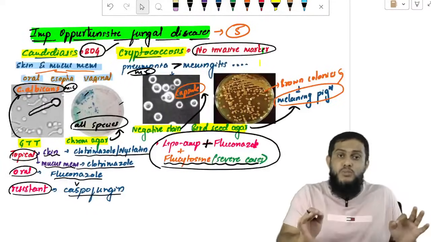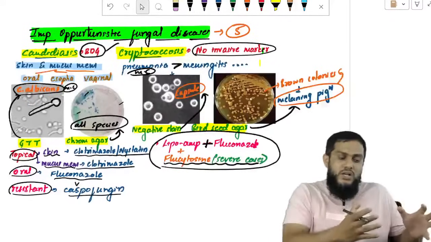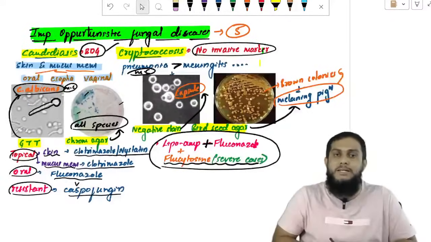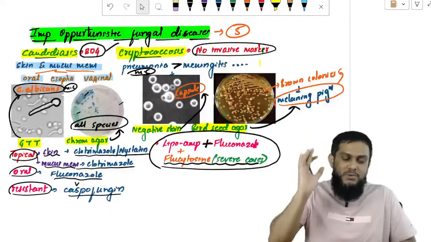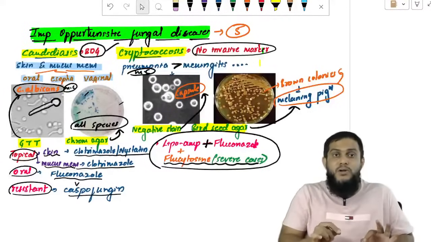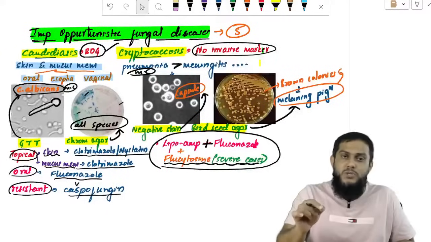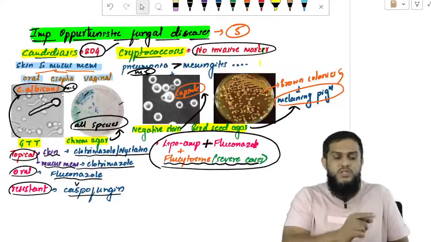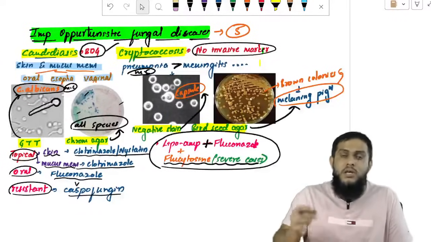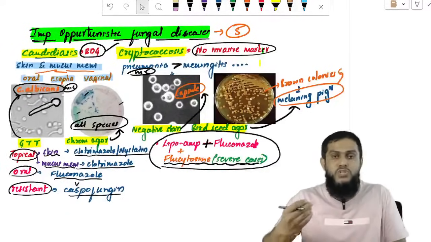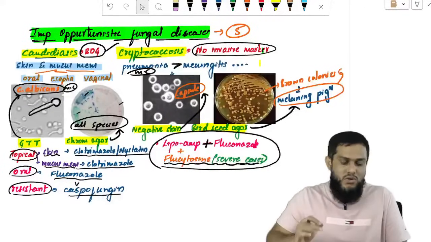Candida affects skin and mucous membrane. Which mucous membrane? Oral mucosa, esophageal mucosa, vaginal mucosa. So oral candidiasis, esophageal candidiasis, vaginal candidiasis. Cryptococcus, most common site is lung, causes pneumonia. Second most common is meninges, causing meningitis. The tests are important. The pictures are very important. Germ tube test to identify albicans species, chrome agar culture to identify all the species of Candida, negative staining to confirm the capsule of Cryptococcus, bird seed agar culture to demonstrate melanin pigment in the form of brown color colonies to confirm Cryptococcus.